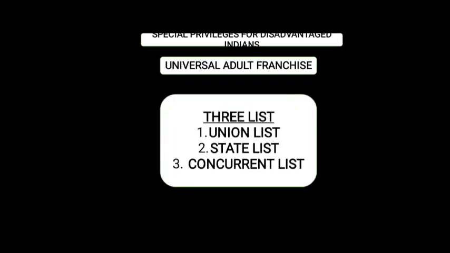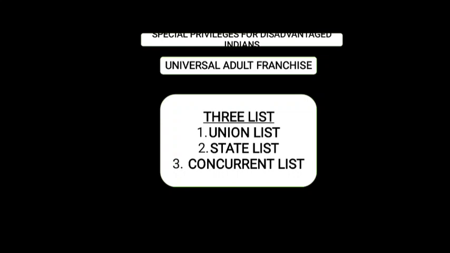Next is universal adult franchise. The constitution also granted that all the citizens of India, if they go up to, in your textbook it's written 21 years of age, but now it has been reduced to 18 years of age, have the right to go and vote for the rightful candidate. So now freedom has been given to anyone who attains 18 years of age. They can go and cast their votes for the candidates they want.